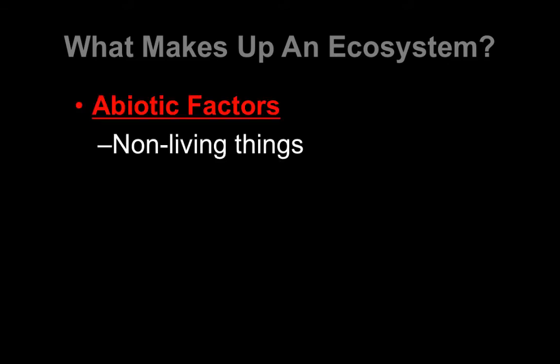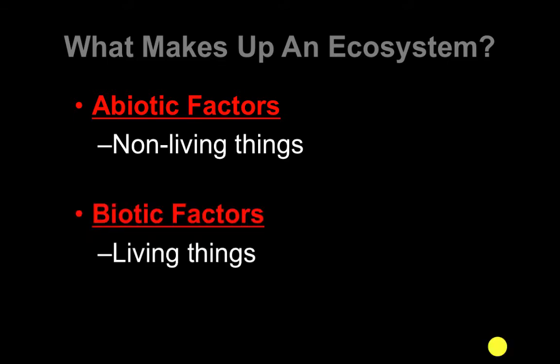Now let's look at what makes up ecosystems. This should be a review from Earth Science, but remember that there are the non-living things, the abiotic factors, and then the biotic factors, or the living things, and those are the two parts that make up an ecosystem.